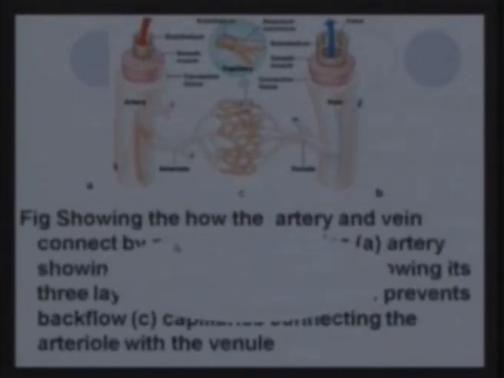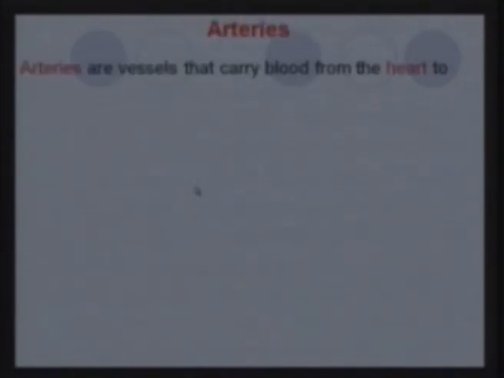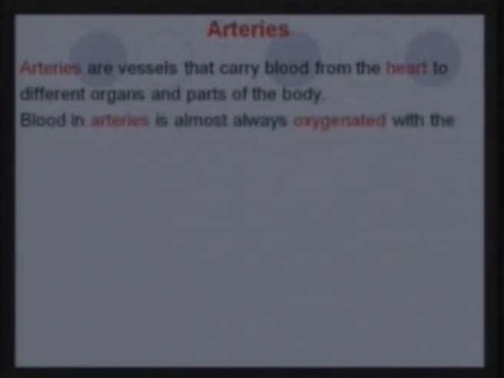as well as the food material. So you can see the structure, the three layers, as well as the valve which prevents backflow of blood. So now the functions of the arteries: they are vessels that carry blood from the heart to different organs and parts of the body. They always carry oxygenated blood.